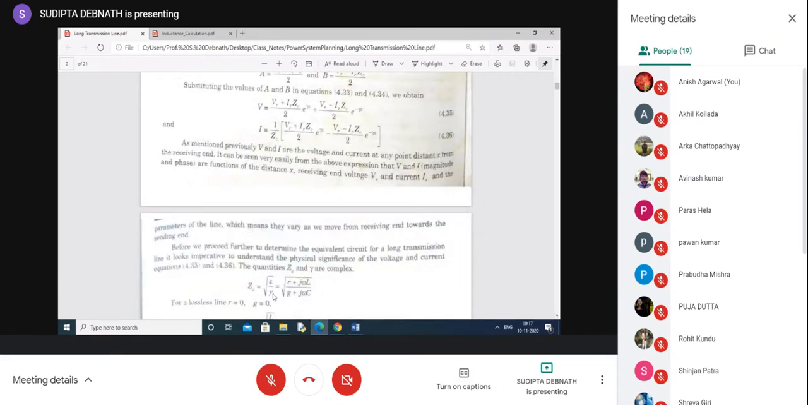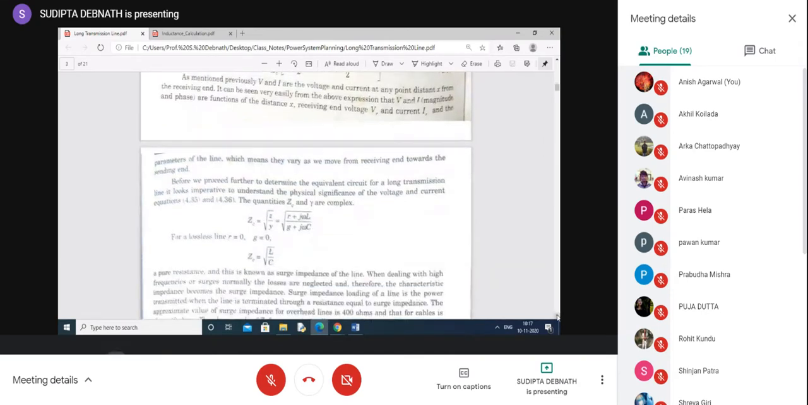Now for a lossless line, with Z equal to R plus j omega L and Y equal to G plus j omega C, if we neglect both R and G, we get ZC equal to root over L by C. Omega gets cancelled. ZC, as I have told earlier, is known as characteristic impedance. It has another name, which is very important. It is known as the surge impedance of the line.